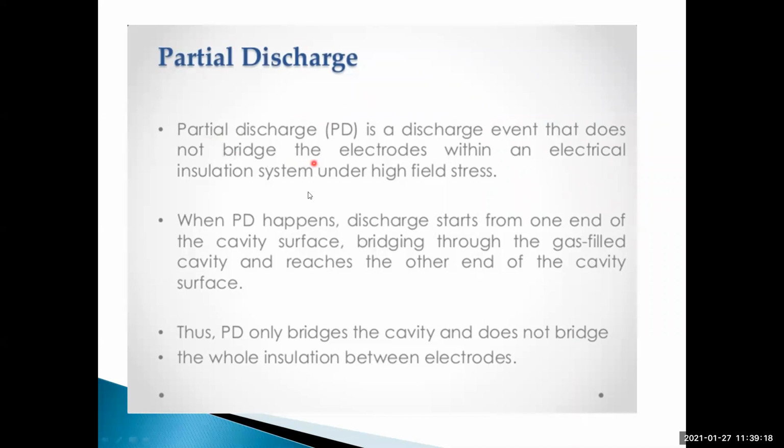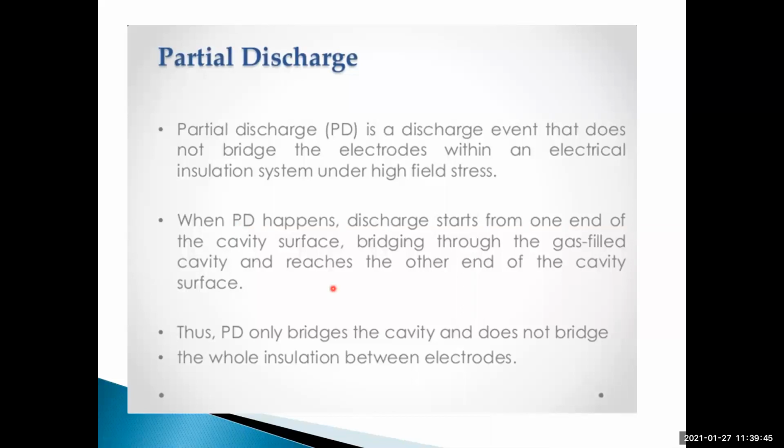When partial discharge happens, discharge starts from one end of the cavity surface, bridges through the gas-filled cavity and reaches the other end of the cavity surface. The partial discharge takes place inside the insulator.